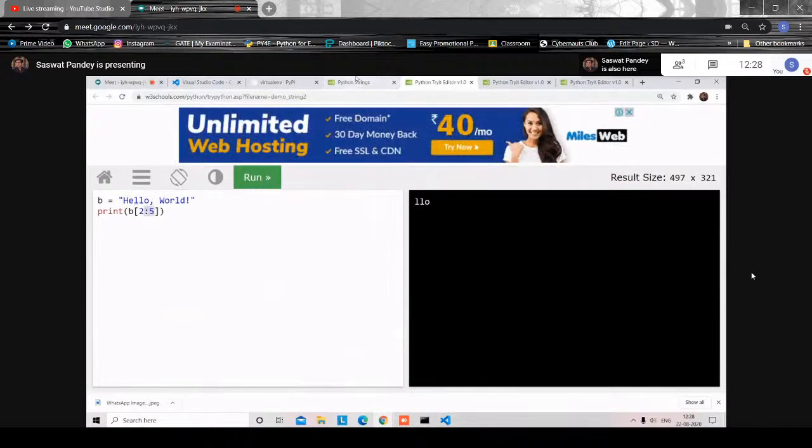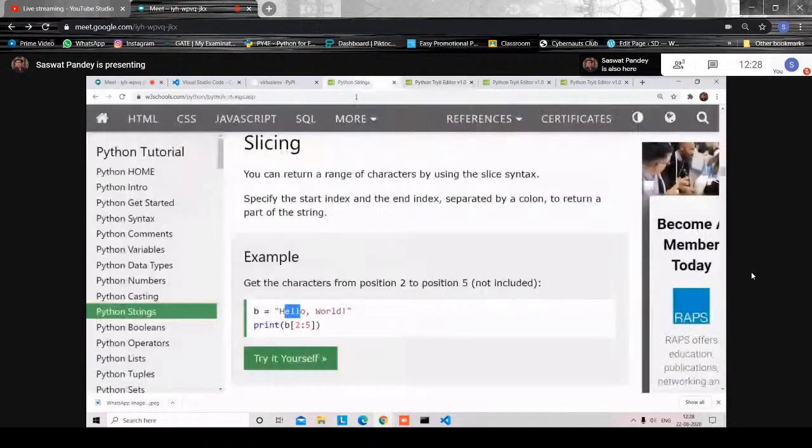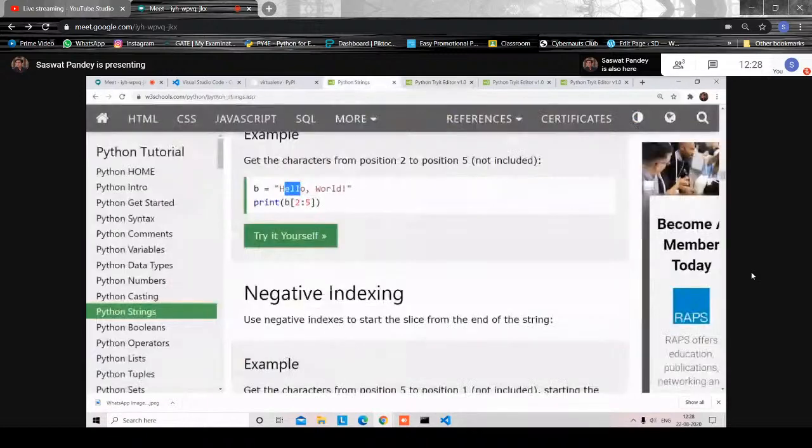So this is how slicing works, and it will help you a lot when you are extracting data from a website, or doing web scraping, or there's a huge document and you want to handle it, or there's a document full of email IDs and you need to find all the email IDs. For that, you can do slicing. So this is one thing.